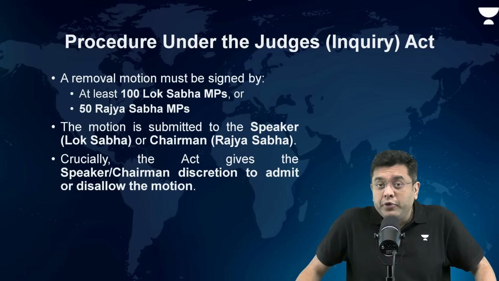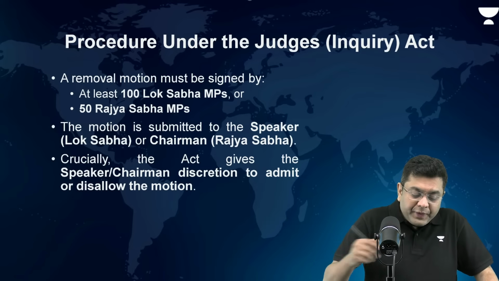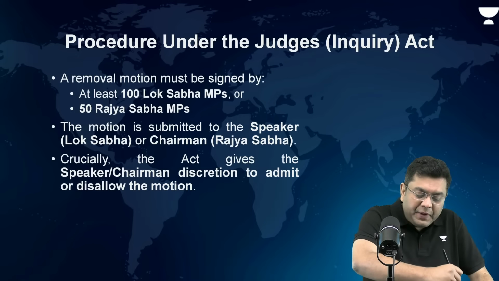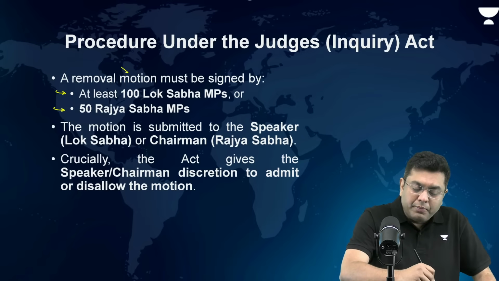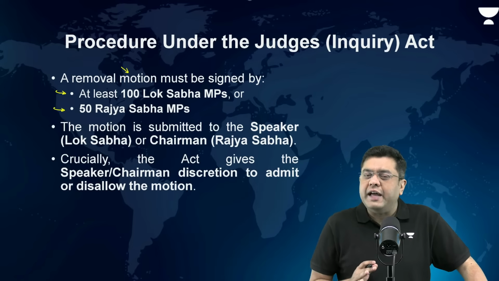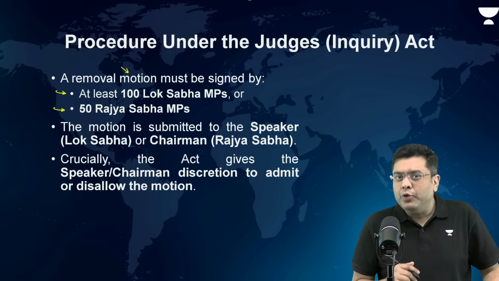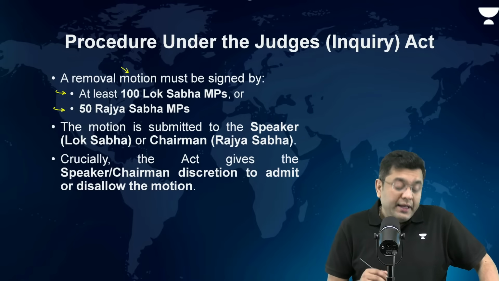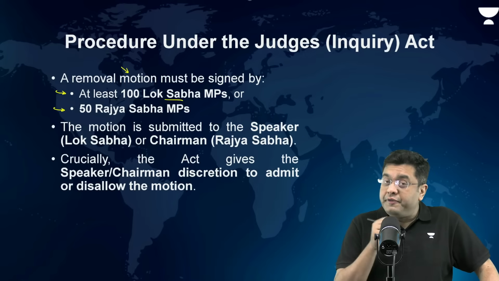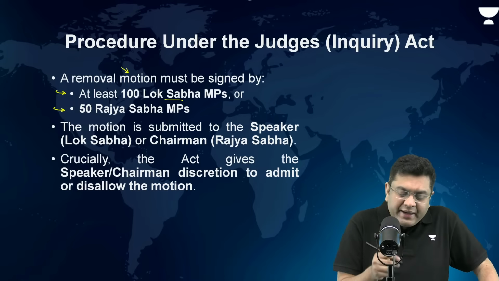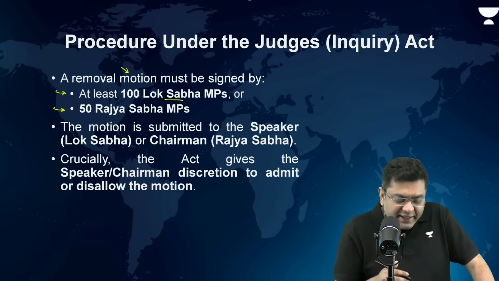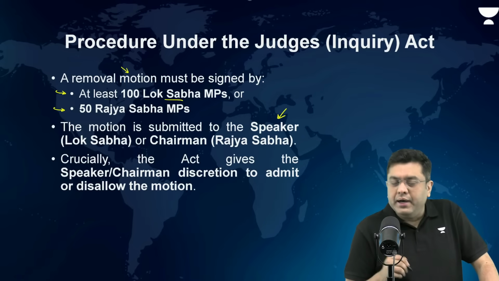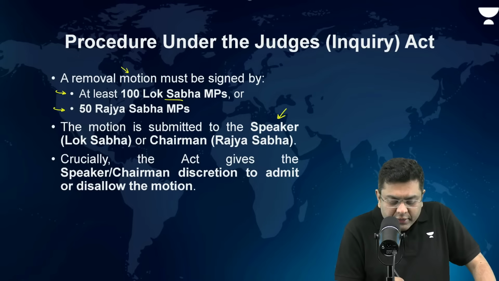Now, let's suppose in a particular case, it has been clear that a judge has carried out a proven misbehavior, a corruption case, or a kind of moral turpitude. Then, what is the process to be followed? So, first of all, at least 100 Lok Sabha MPs or 50 Rajya Sabha MPs must sign a motion, a removal motion, for the removal of that particular judge. Now, this is where it gets interesting. They will submit that motion to whom? To the chair of the house, isn't it? So it is submitted to the Speaker in Lok Sabha or the Chairman in the case of Rajya Sabha.